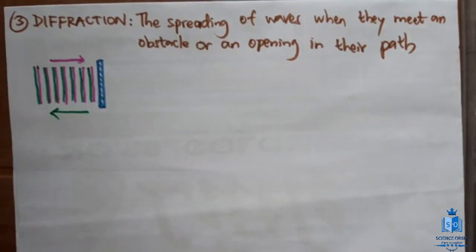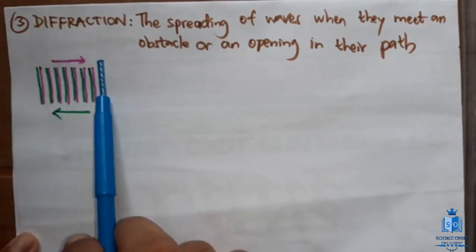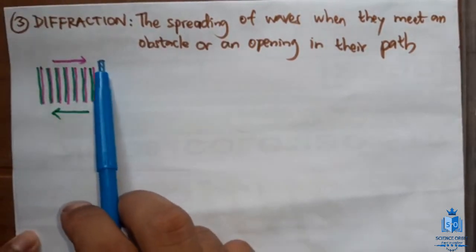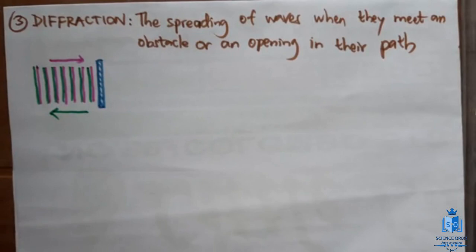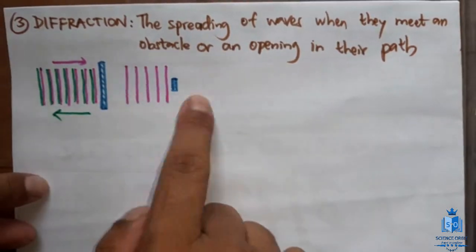So the green color waves I have drawn are the reflected waves, and there is the incident wave. Now this is not diffraction. This is just reflection. But what's going to happen if this obstacle was small? If there's a small opening in this obstacle, let's see what's going to happen. Now consider a situation like this.